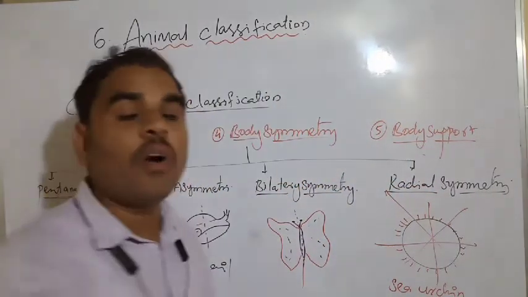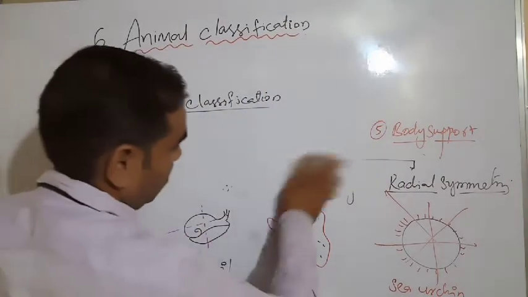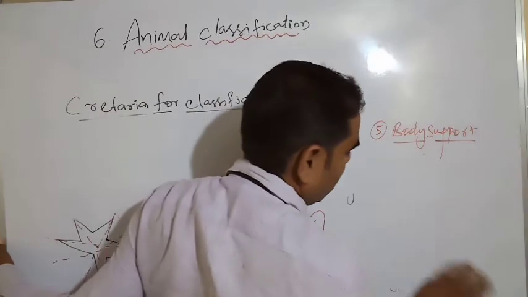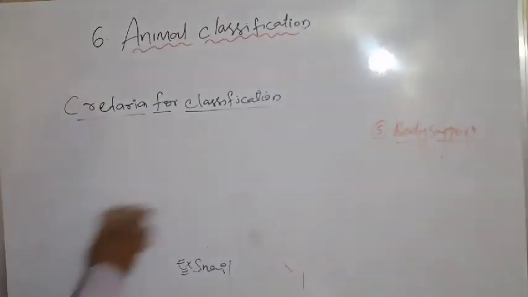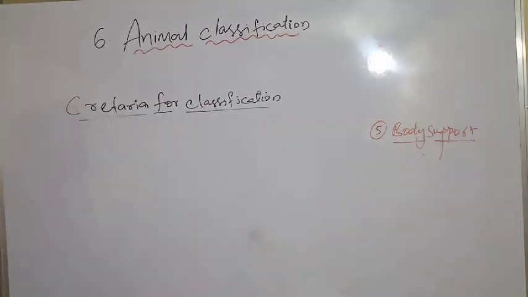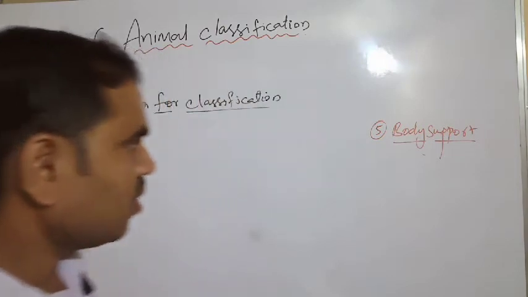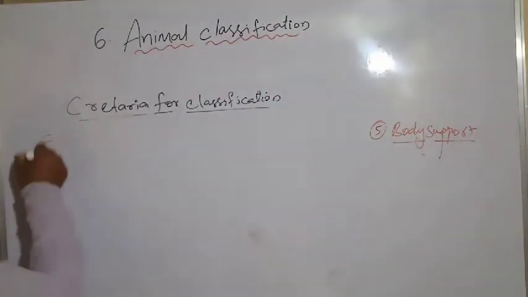Next, we have to see the body support also. Last point is body support. Without body support, we can't do any work. It is required. We will write here.